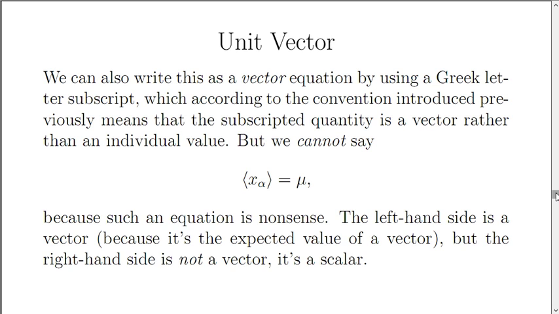On the left-hand side, we have a vector, the expected value of x sub alpha being a vector itself. Therefore, we would have a vector of expected values. But on the right-hand side, we have mu, which is a constant, a scalar. It's just a single number.